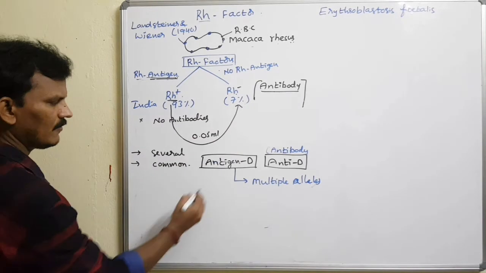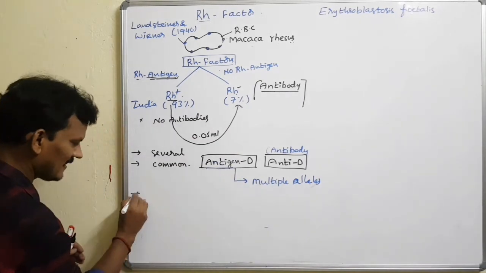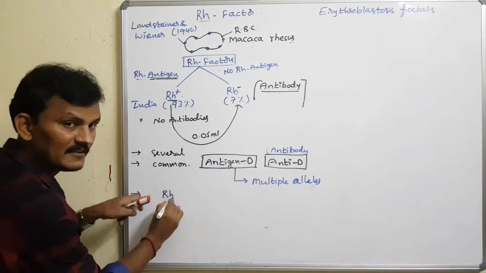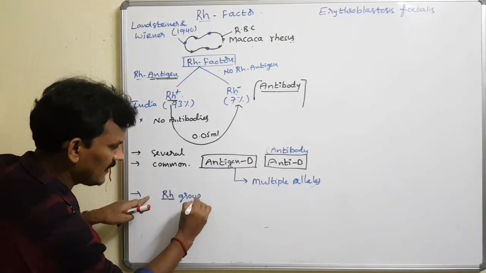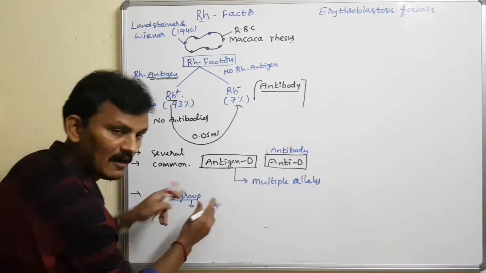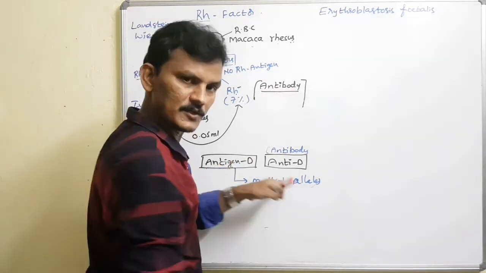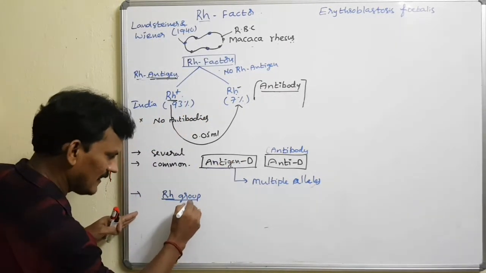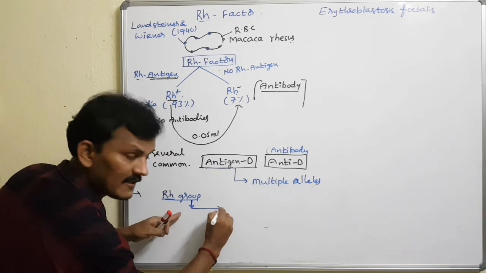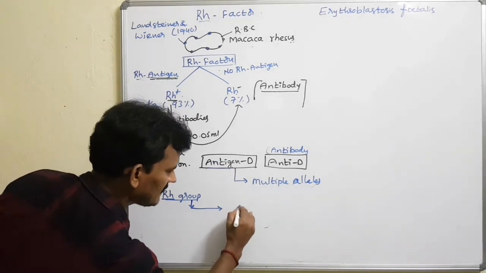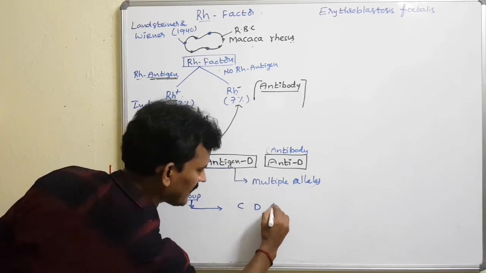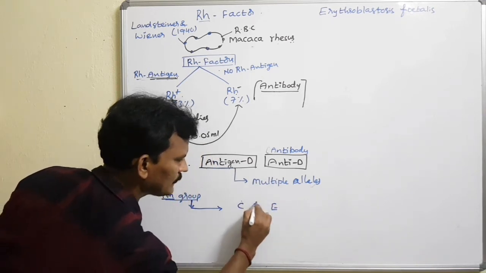In general, the inheritance of the RH groups from one generation to another is done by at least three genes: gene C, gene D, and gene E. Three genes, 1, 2, 3.